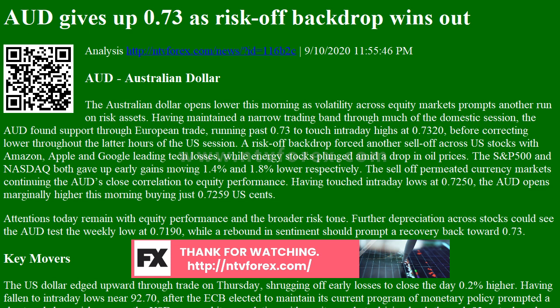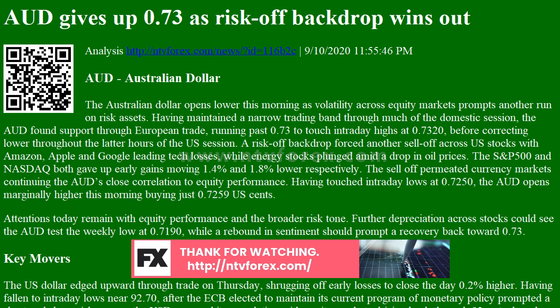session. A risk-off backdrop forced another sell-off across U.S. stocks with Amazon, Apple, and Google leading tech losses, while energy stocks plunged amid a drop in oil prices. The S&P 500 and Nasdaq both gave up early gains, moving 1.4% and 1.8% lower respectively. The sell-off permeated currency markets, continuing the AUD's close correlation to equity performance.